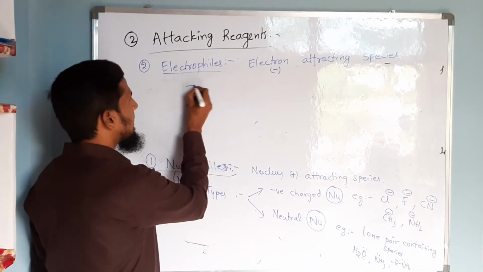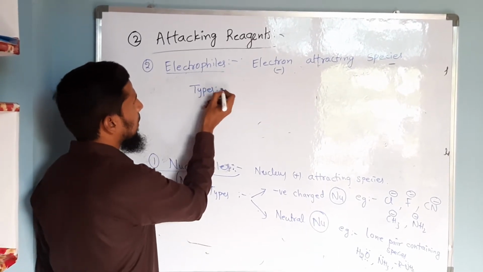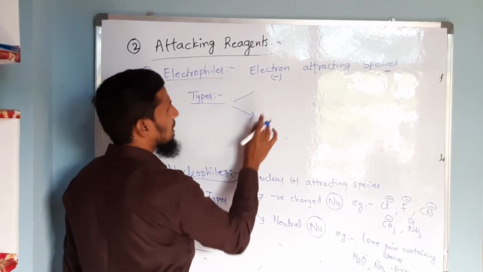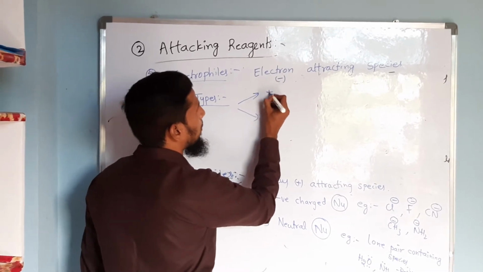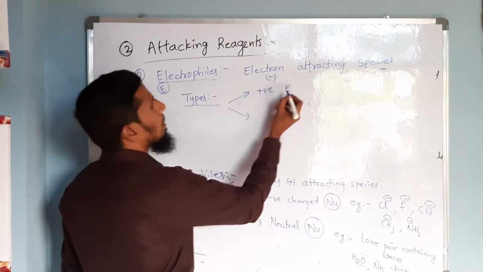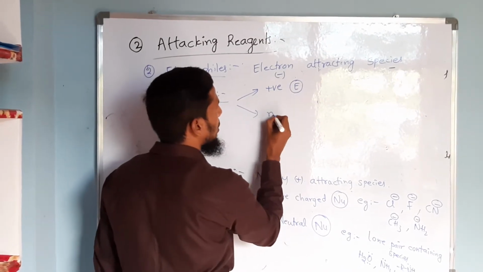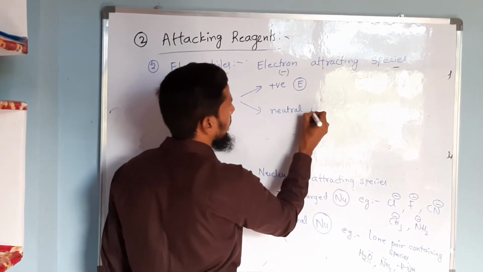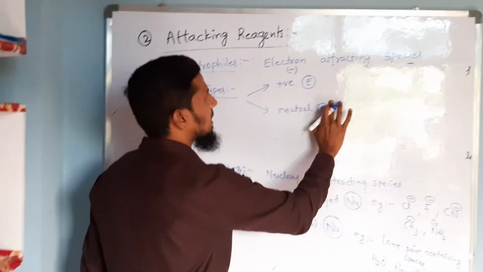So now again, types of electrophiles. There are two types with respect to charge. The first one is the positively charged electrophile, and I am writing electrophile as E. Positively charged electrophile and neutral electrophile. What are the positively charged electrophiles?